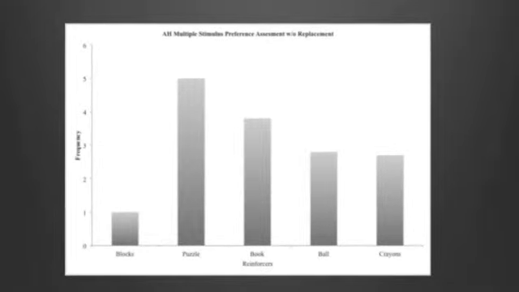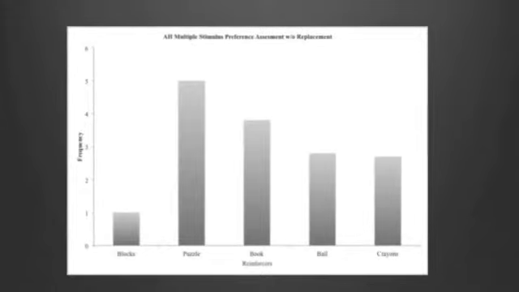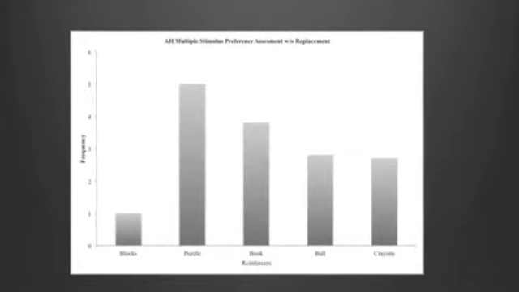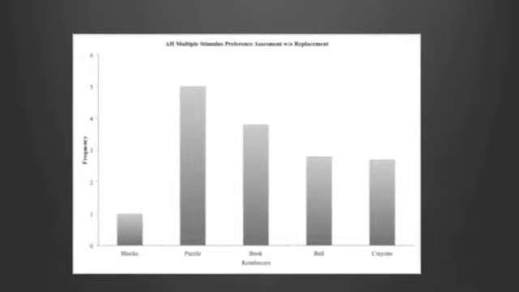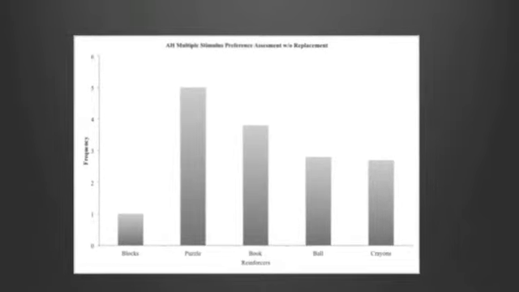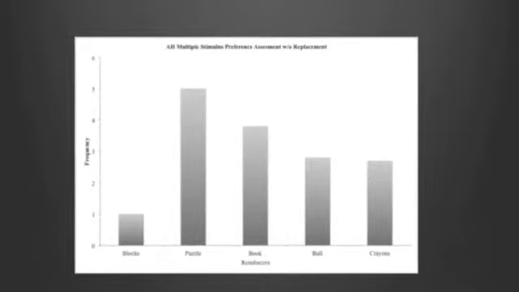During the preference assessment, 5 stimuli were tested. Those included blocks, puzzle, the book, the ball, and the crayons. The data indicated that the blocks were the highest preferred stimuli, and then the lowest preferred stimuli was the puzzle, and this was picked last the majority of the time.